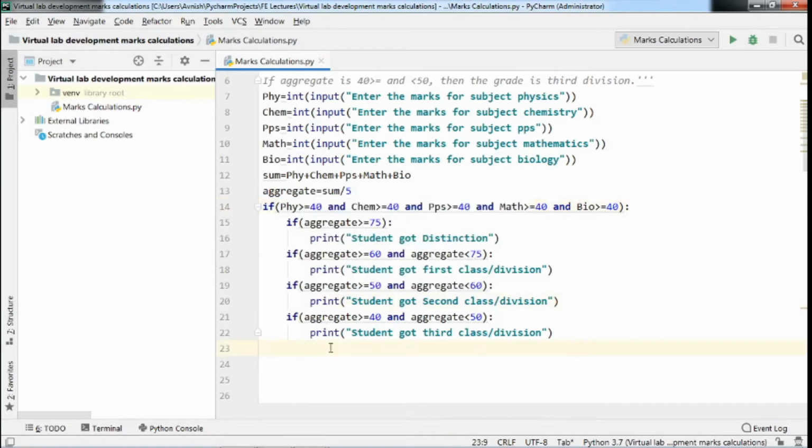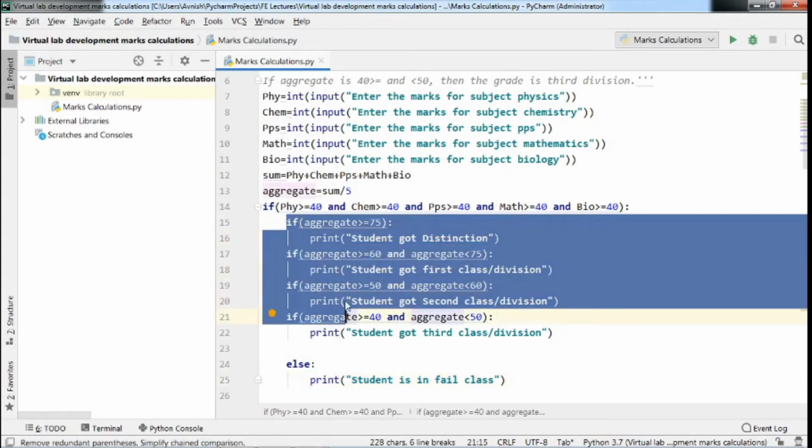So here you will write the default condition using else: print student is in fail class.